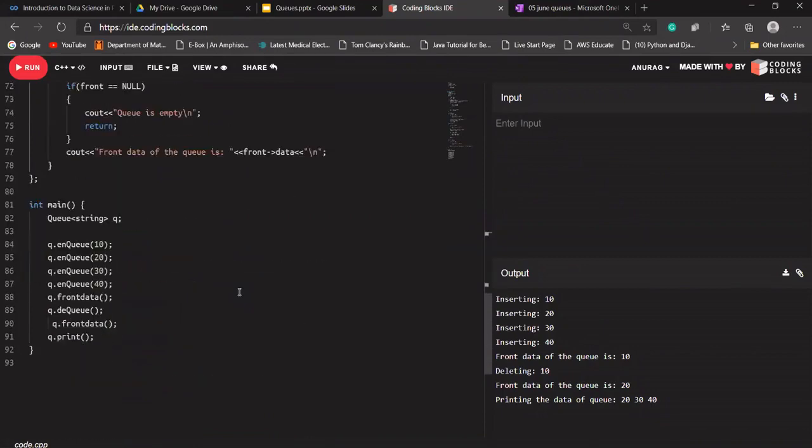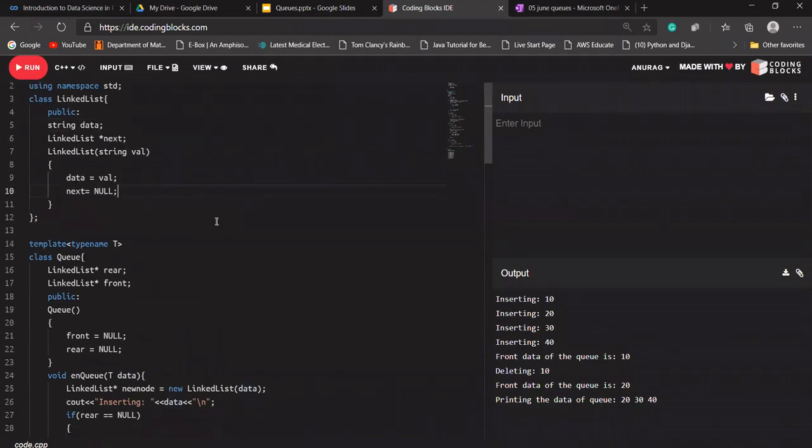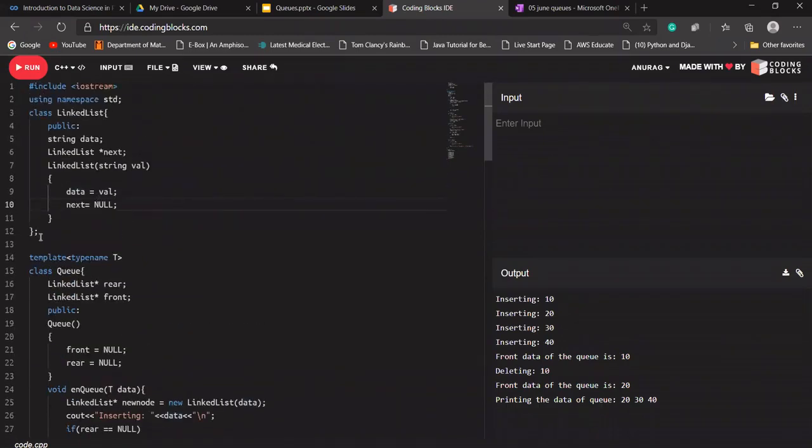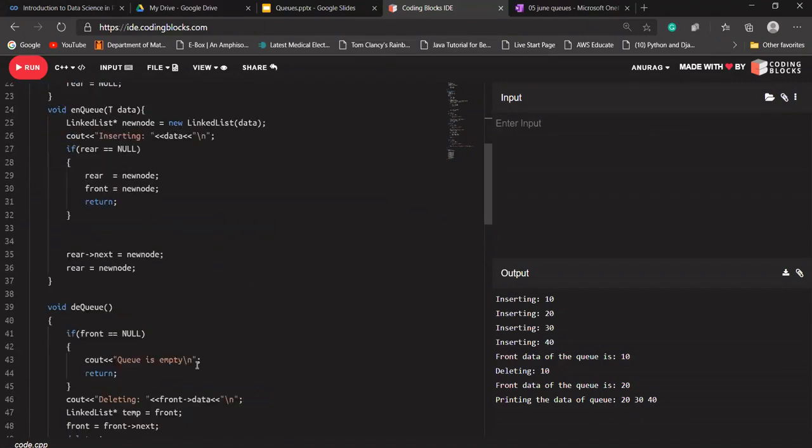Let's say I'm using string here, so we just need to create our linked list for the string data type. So we have changed this linked list for the string data type, and what I'm doing here is just using the template in this class.